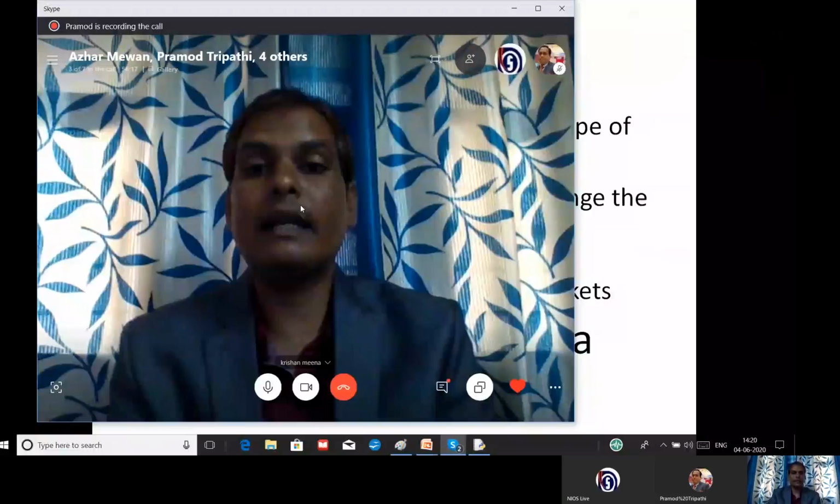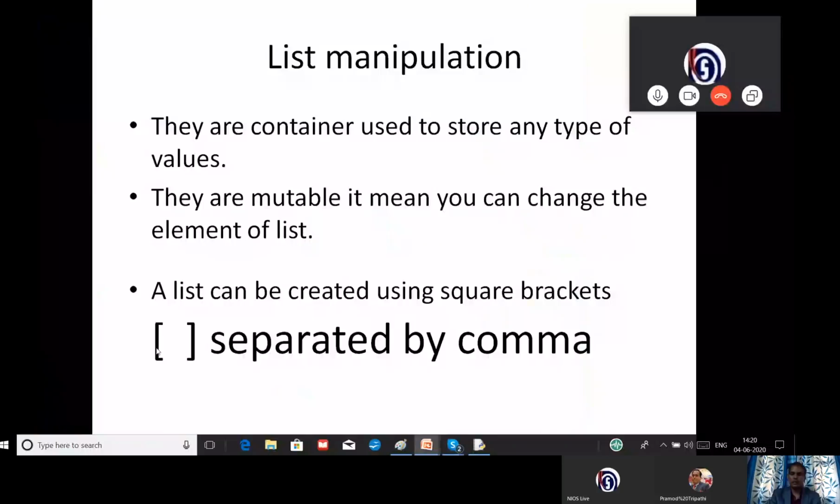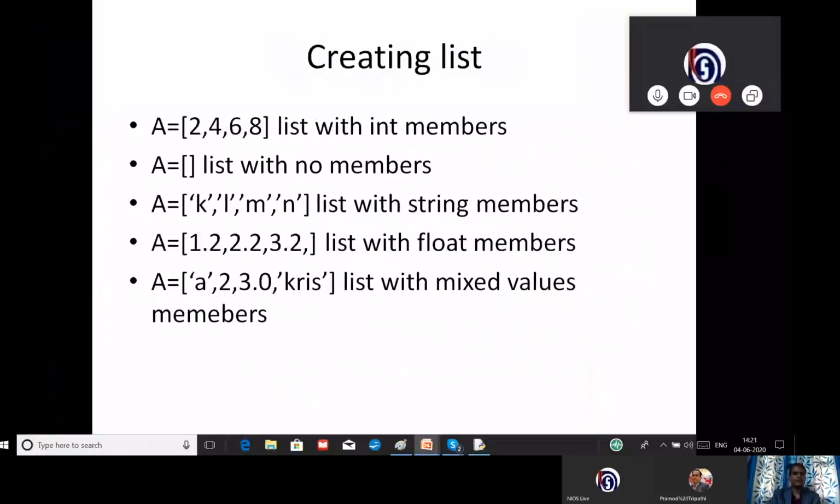So always remember, dear children, the square bracket denotes the list. If anything exists inside the square bracket, you can easily find out that this is called a list. Now these are the examples I have given. This is the variable name, and I have created a list 2, 4, 6 enclosed in square brackets. One value is always separated from another value by a comma. You always have to remember that.